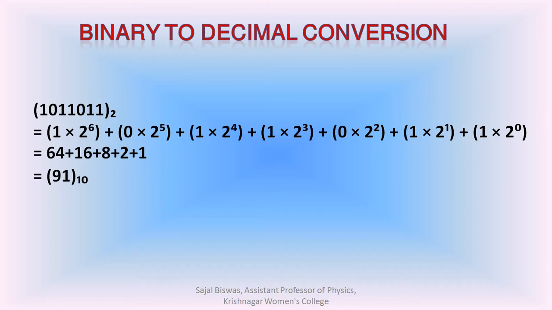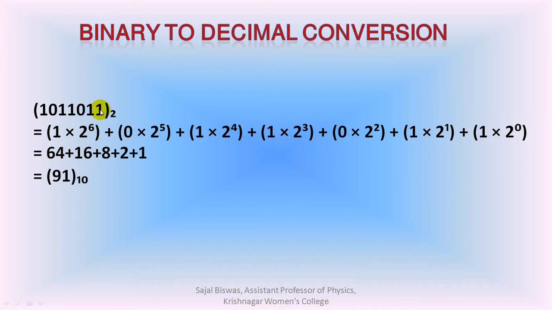Now the binary to decimal conversion, the reverse process of decimal to binary conversion. We know that the base of a binary number is 2. So as we go from right to left, the power always increases. Here the power of the 1 is here.